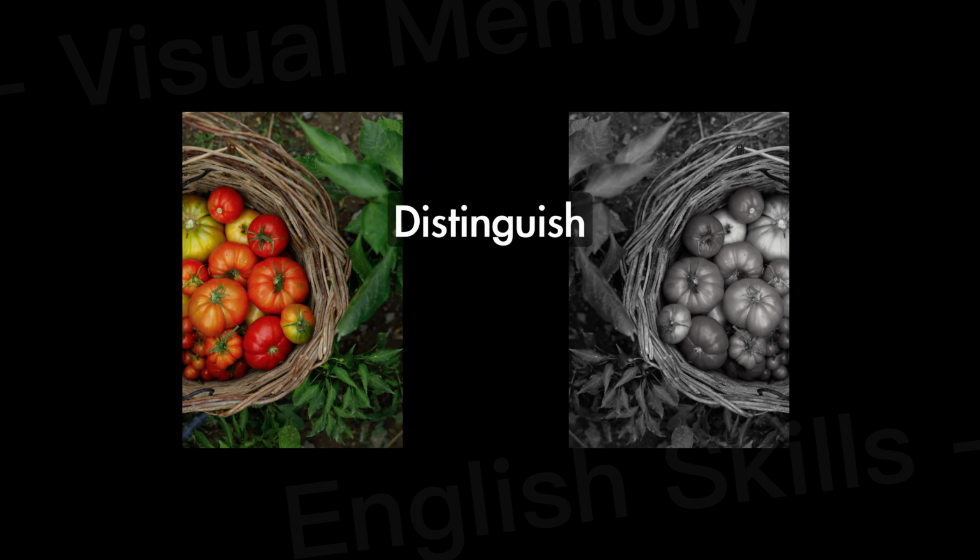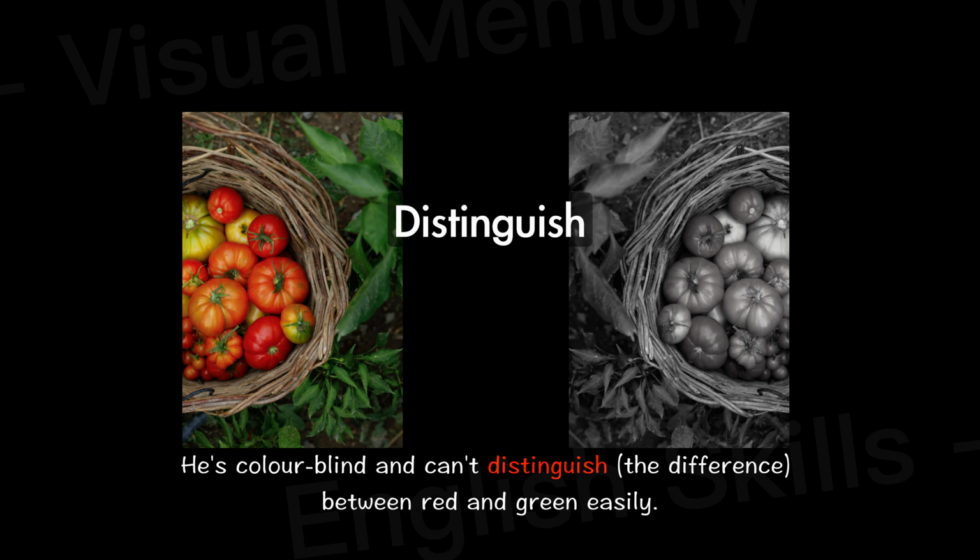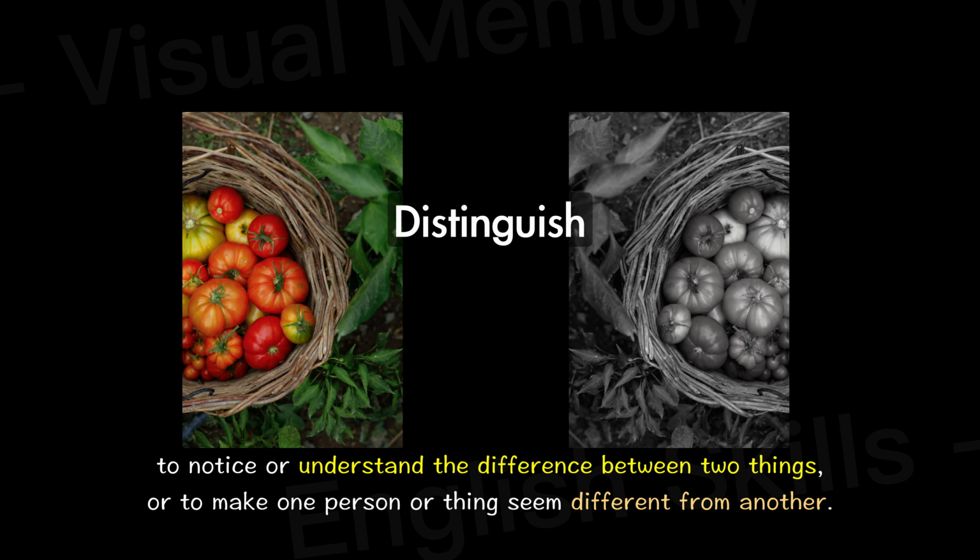Distinguish. What is distinguish? He's colorblind and can't distinguish the difference between red and green easily. Distinguish. To notice or understand the difference between two things, or to make one person or thing seem different from another.